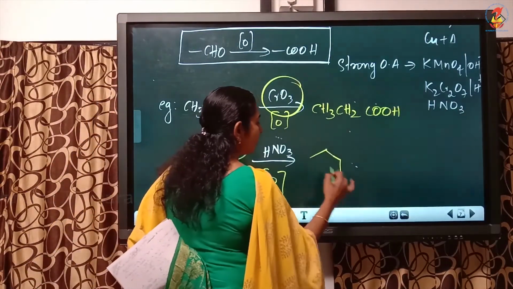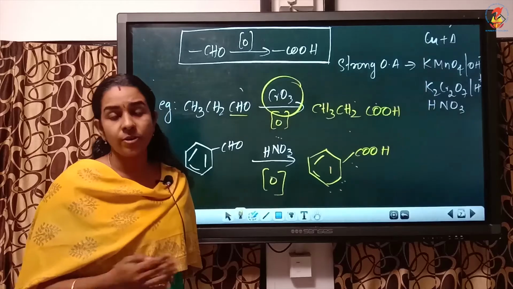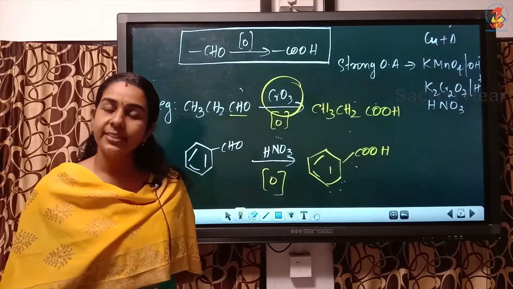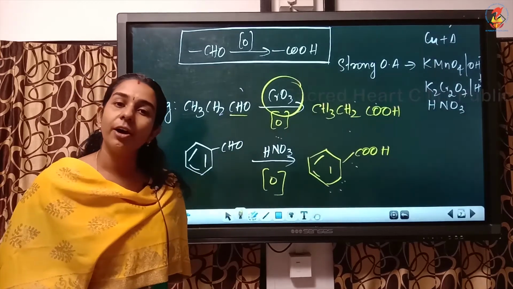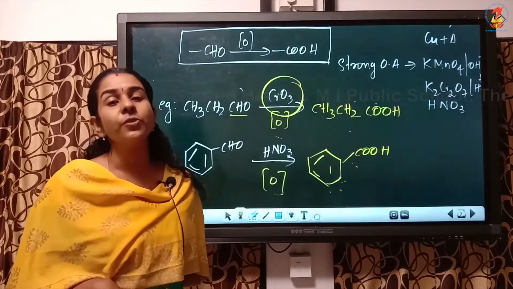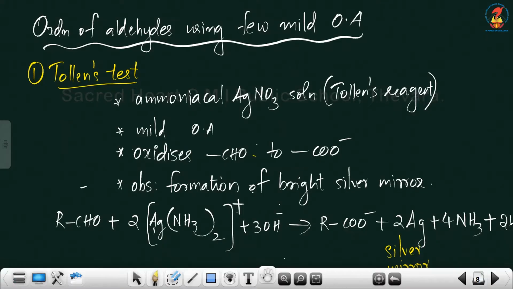So if an aldehyde is undergoing oxidation, whether with a strong or a weak oxidizing agent, simply replace CHO by COOH and we get carboxylic acid, with the same number of carbon atoms, because there is no breaking of bonds.